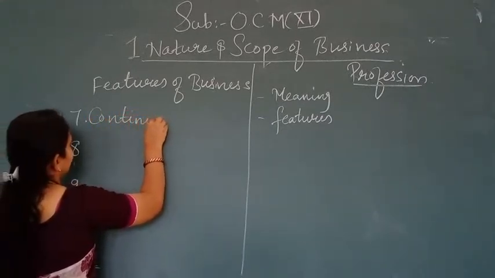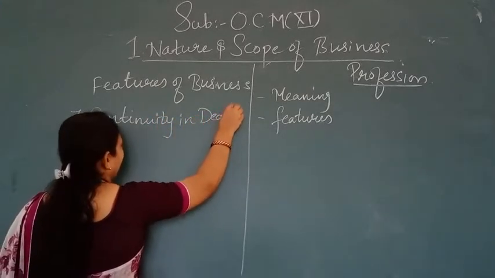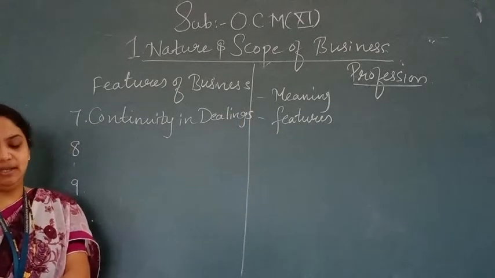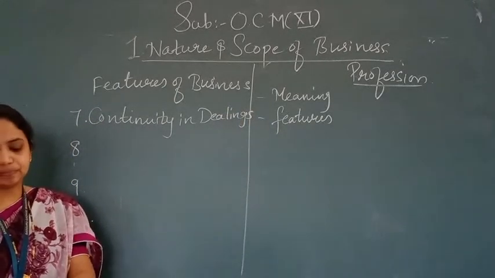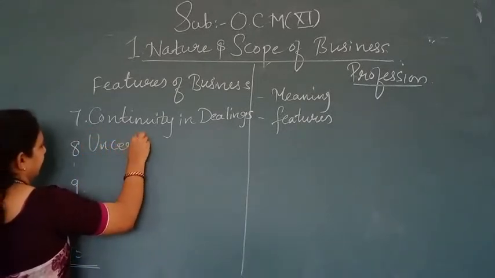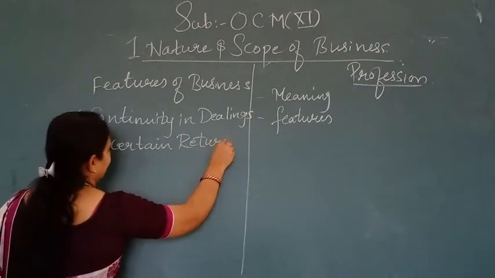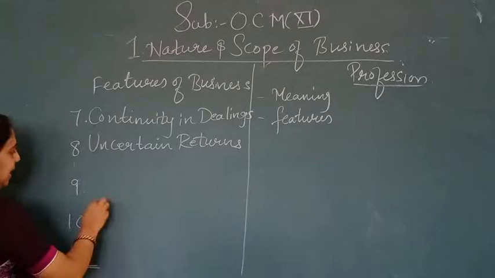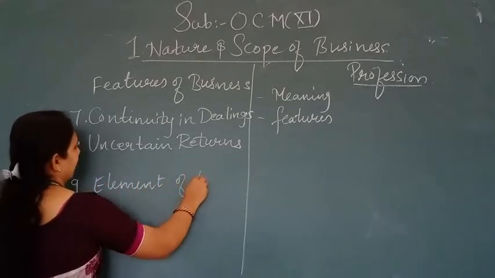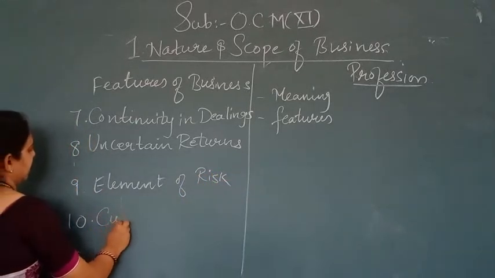Point number 7 is continuity in dealings. Point number 8 is uncertain returns. Point number 9 is element of risk. And point number 10 is customer satisfaction.